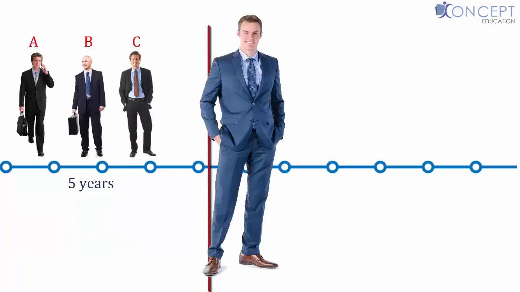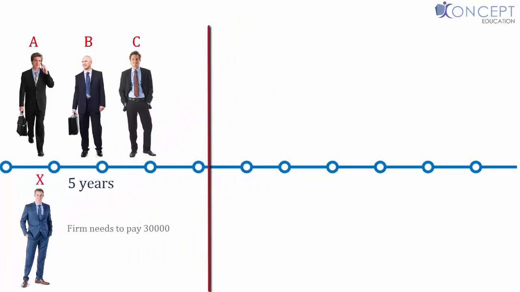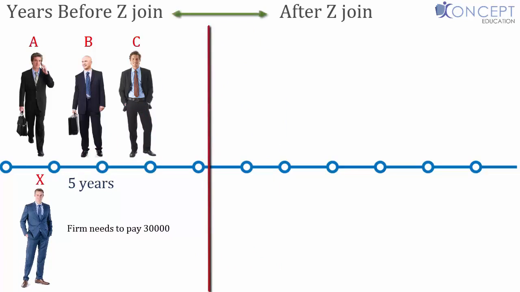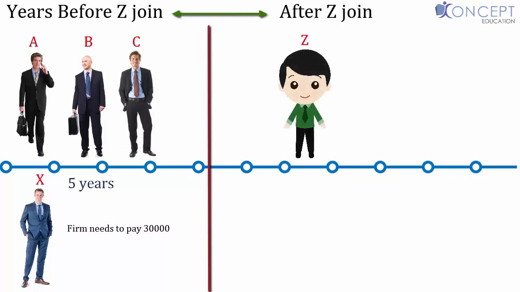One such creditor is Mr. X. The firm needs to pay Mr. X 30,000 rupees for certain purchases made before Z was introduced into the partnership. Now, as we know that the liability of the partners is joint and several, my question to you is, can Mr. X force Z to make the payment?